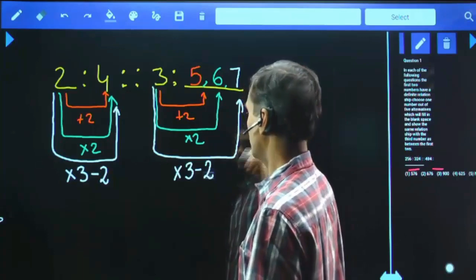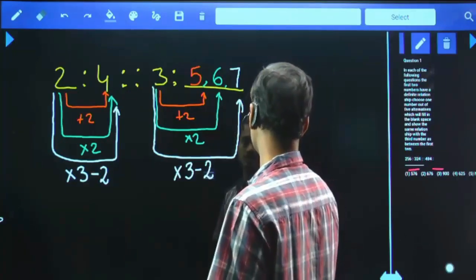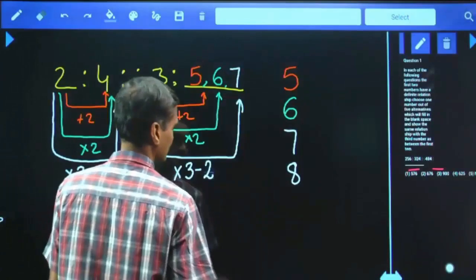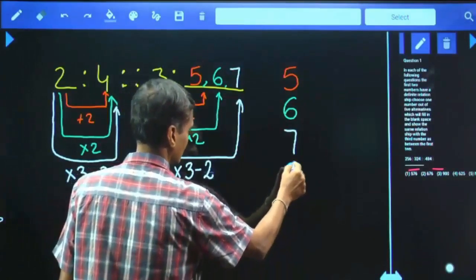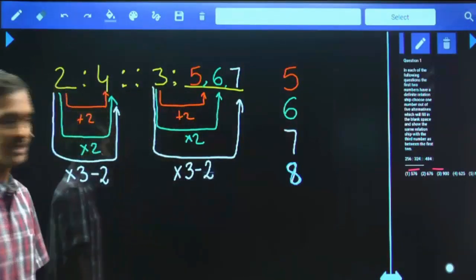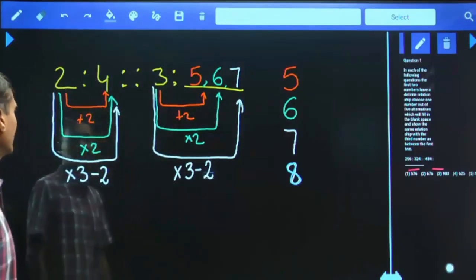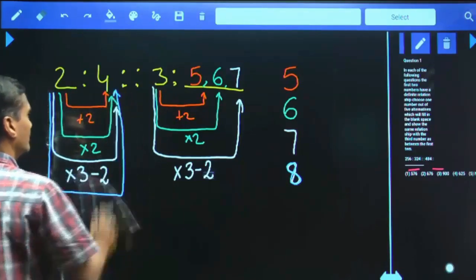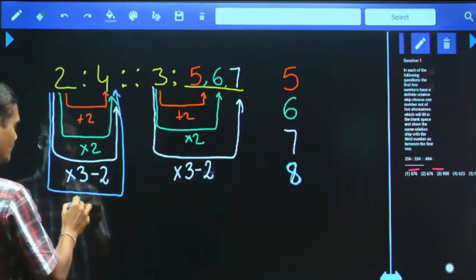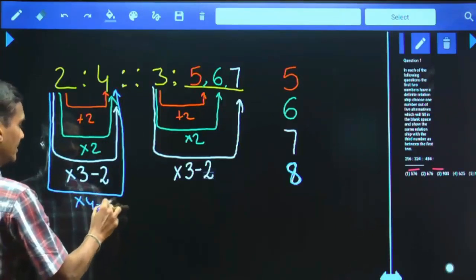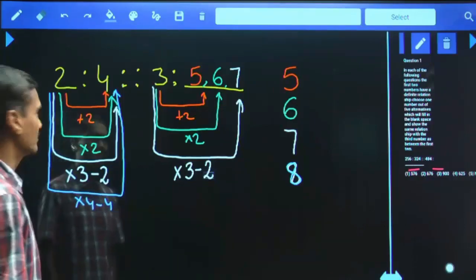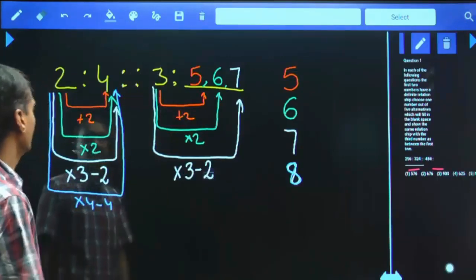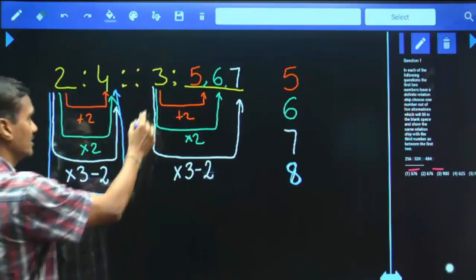Difference, product and combination. Then tell me, how can you prove 8 as your answer? Anyone, please? 2, 4, 3 and 8. How can you prove 8 as your answer? Again, 2 and 4: 2 into 4 is 8, 8 minus 4 is 4. Into 4 minus 4. 2 into 2 is 4, 3 into 2 is 6; you cannot get 8 with the help of 3. Hence, combination: 2 into 4 minus 4.